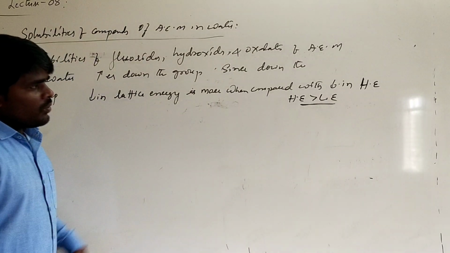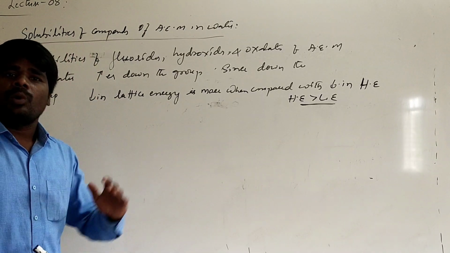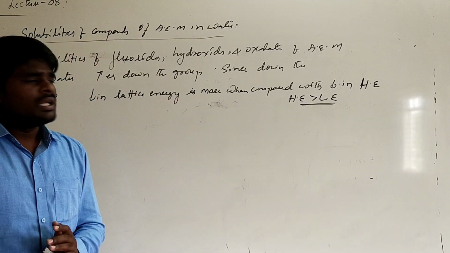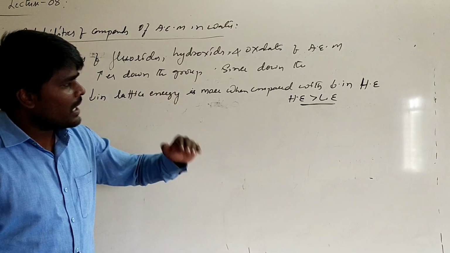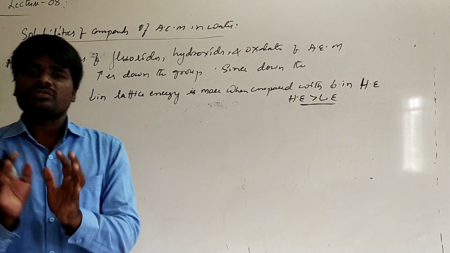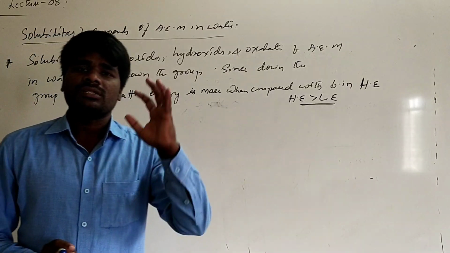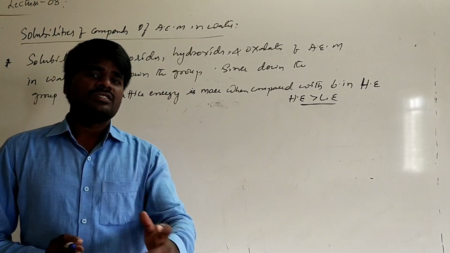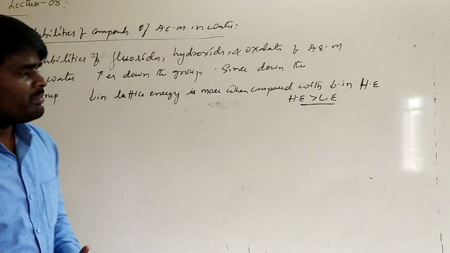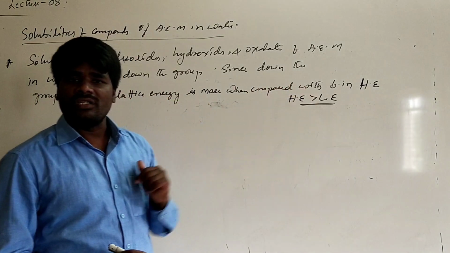Because of that reason, what happens when you are moving from the fluorides of beryllium to barium, or hydroxides of beryllium to barium? The decrease in hydration energy is relatively less when you compare with the decrease in lattice energy. Because of this, the solubility of these fluorides, hydroxides and oxalates of alkali earth metals increases when you are moving down the group, because lattice energy decreases more rapidly than the hydration energy.